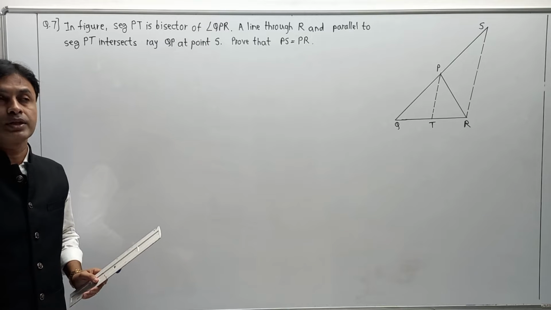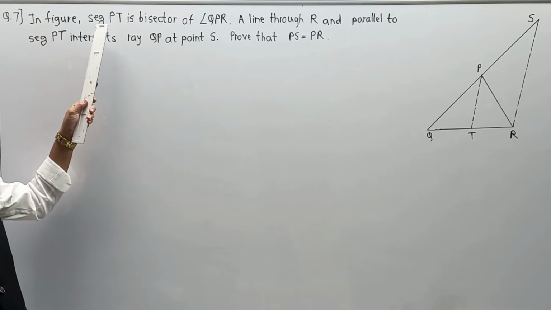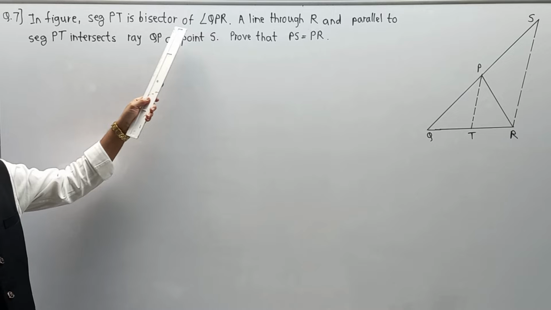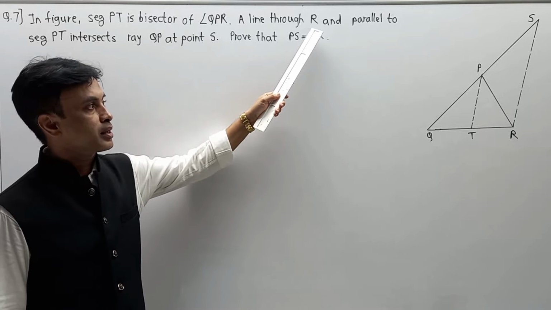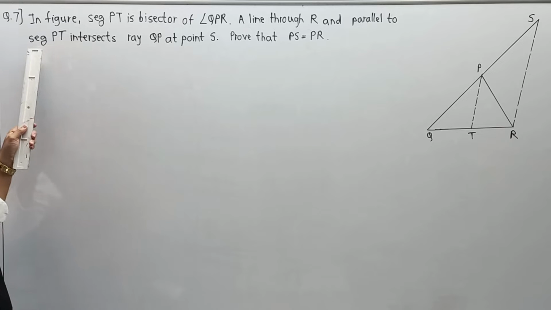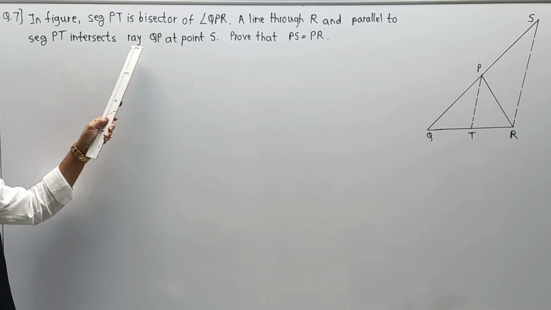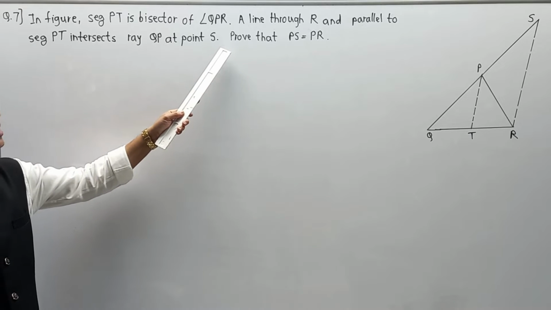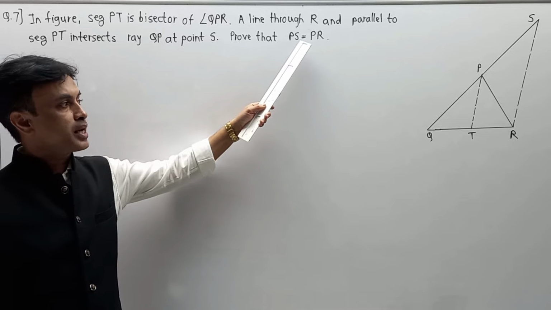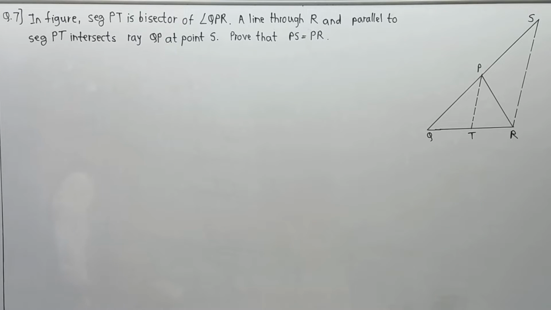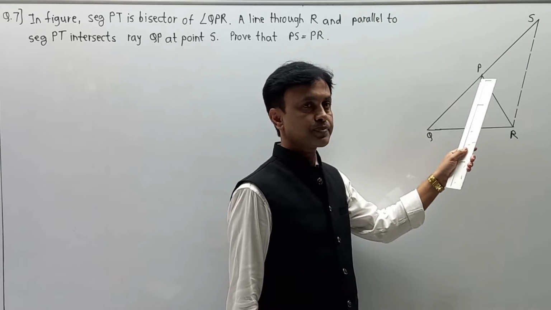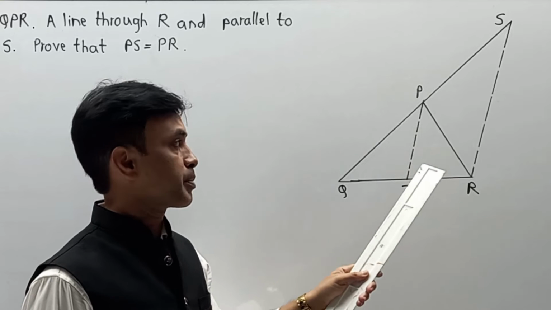So once again I am going to read the question. In the figure, PT is the bisector of angle QPR. A line through R and parallel to segment PT intersects ray QP at point S. Prove that PS is equal to PR. They have given some information, and again we are going to understand the same question from the diagram point of view. Please observe this diagram carefully.